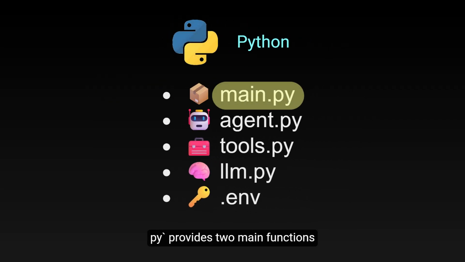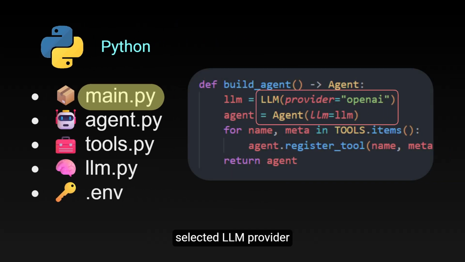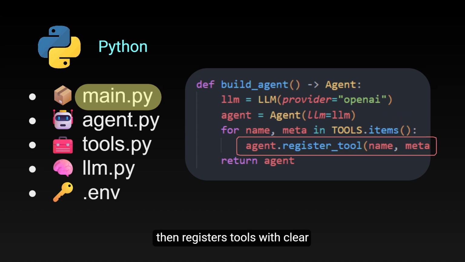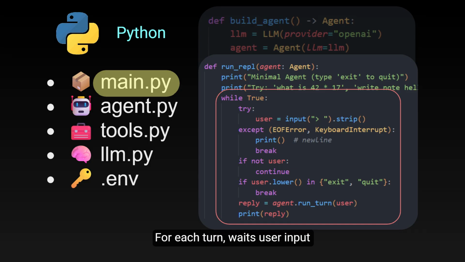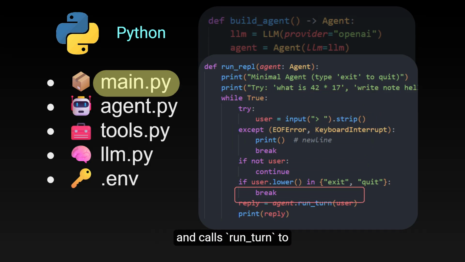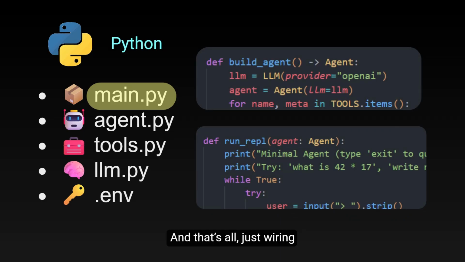Main.py provides two main functions. One is build agent, which creates a new agent with a selected LLM provider, then registers tools with clear names and descriptions. The second one is a minimal REPL for interactive turns. For each turn, it waits for user input and calls run turn to produce a reply. And that's all, just wiring.